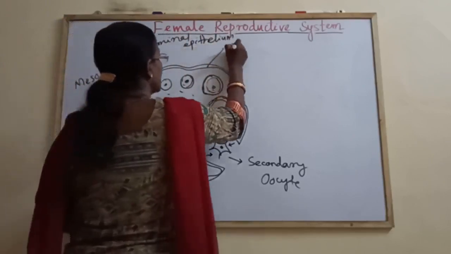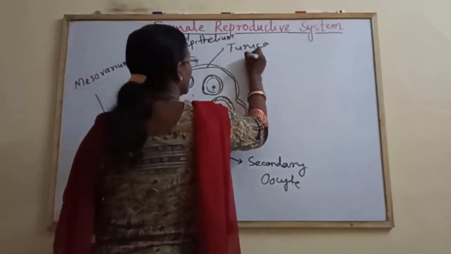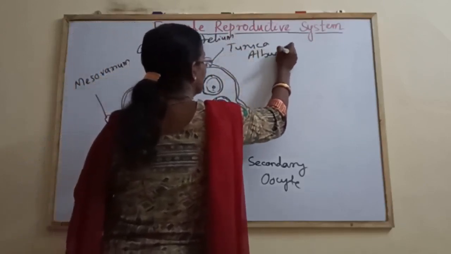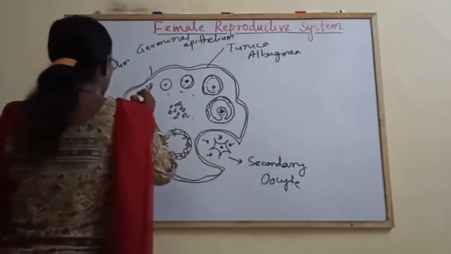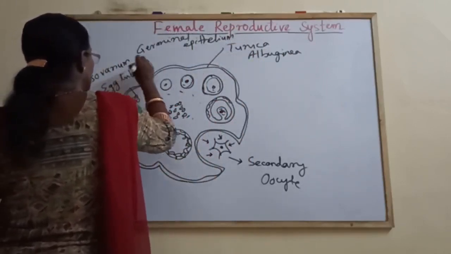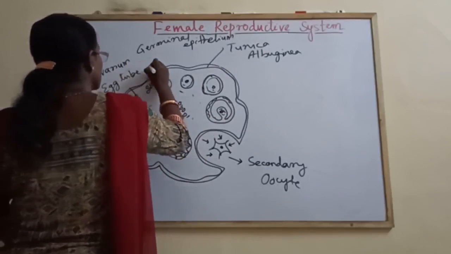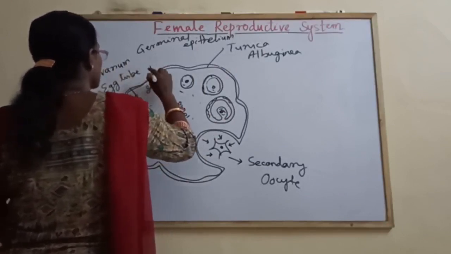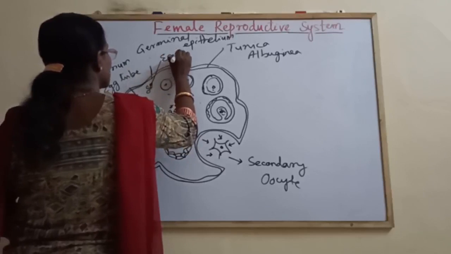Second layer is tunica albuginea, egg tube, egg nest. This is the germinal epithelium, outermost layer. This one is egg nest.